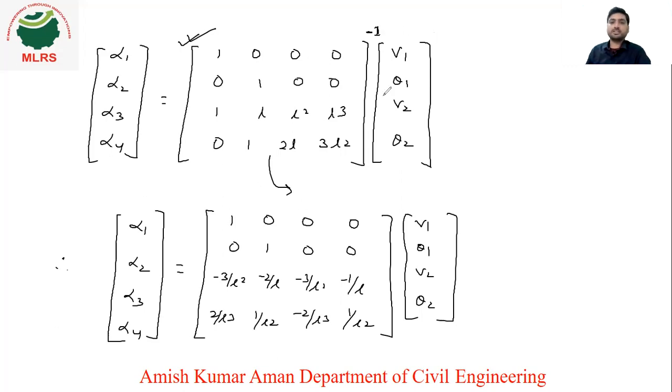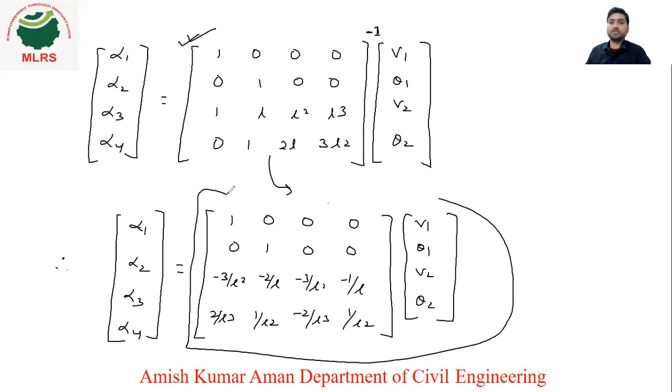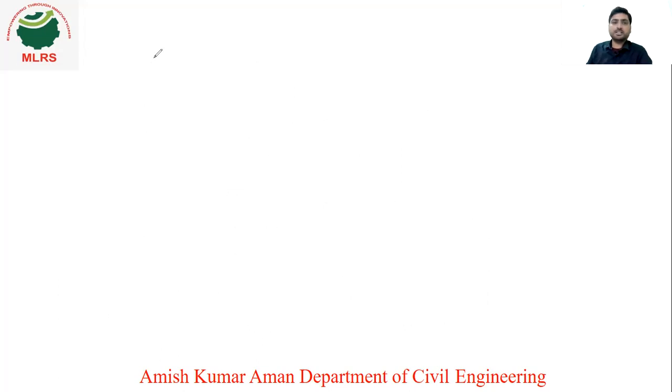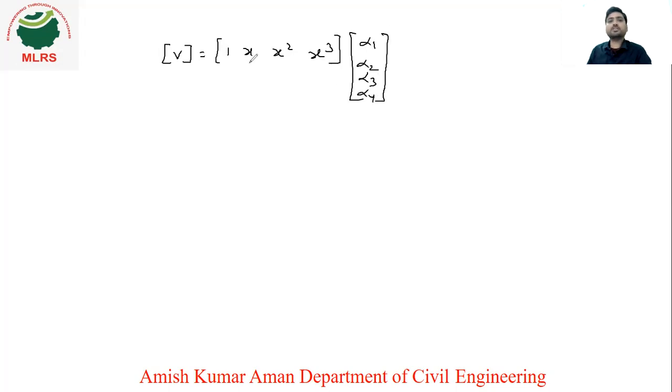So let's go for that. We just need to replace this total value in equation number 1. We'll see how we replace it. We know the first equation: V will be 1 x x square x cube into alpha 1, alpha 2, alpha 3, alpha 4. How have we written this equation? Because we have considered V as alpha 1 plus alpha 2 x plus alpha 3 x square plus alpha 4 x cube. So if you write it in a matrix form, alpha 1, alpha 2, alpha 3, alpha 4.